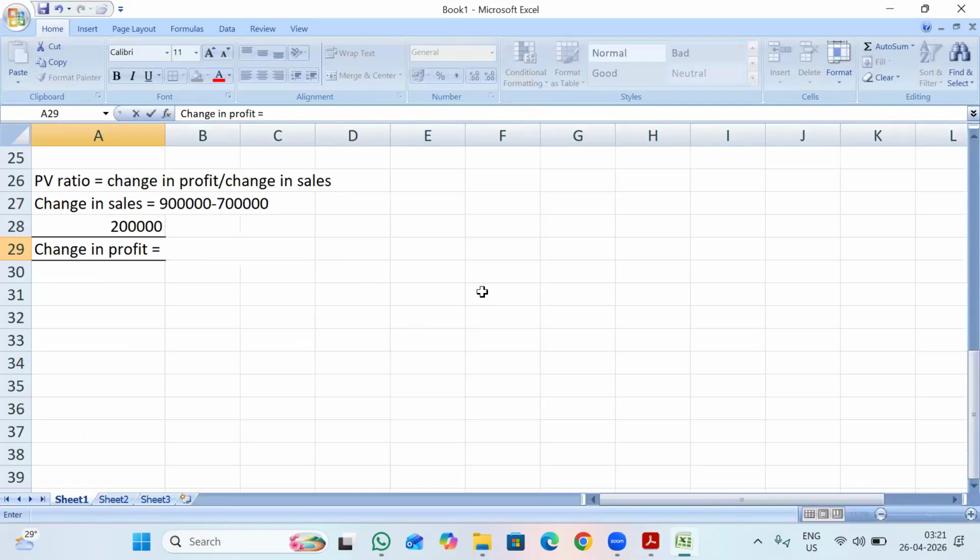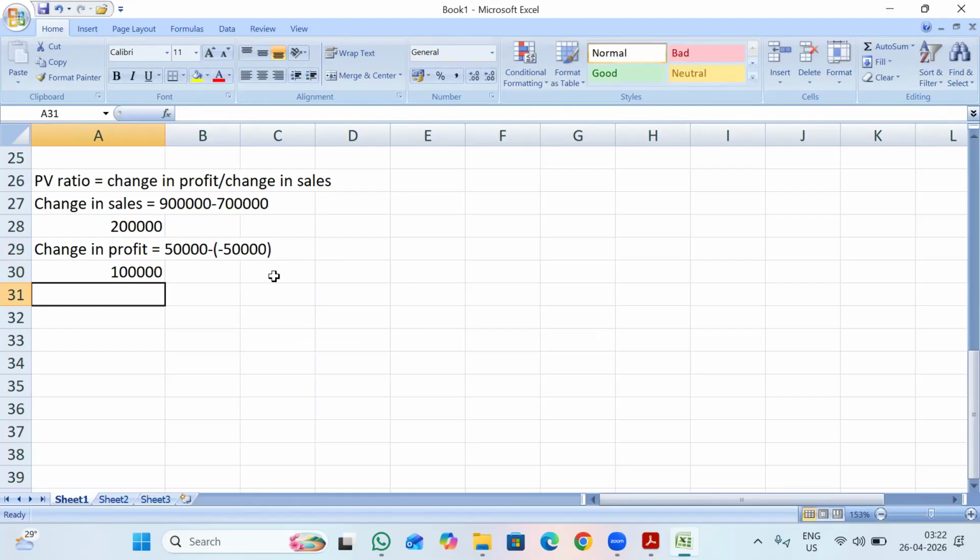Now at 9 lakhs, I'm getting a profit of 50,000. So my formula is 50,000 minus the other profit. But in this case, I'm getting a loss of 50,000, so minus 50,000. So the net impact will be 1 lakh rupees. So here the crux is 50,000 minus minus 50,000. I have to gain a profit of 1 lakh, then only this 50,000 loss will become a profit of 50,000. Many of us will miss this. So here change in profit will be 1 lakh rupees.